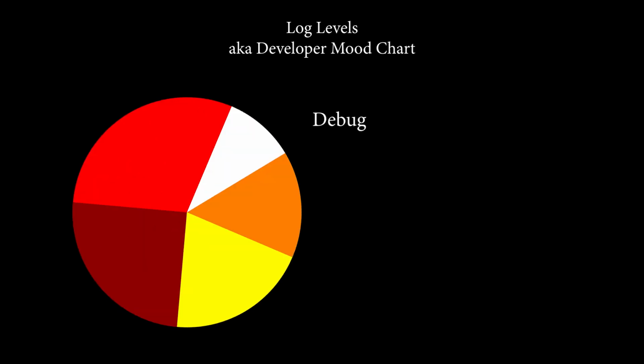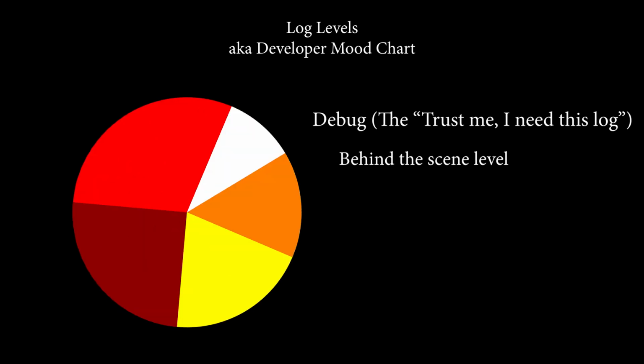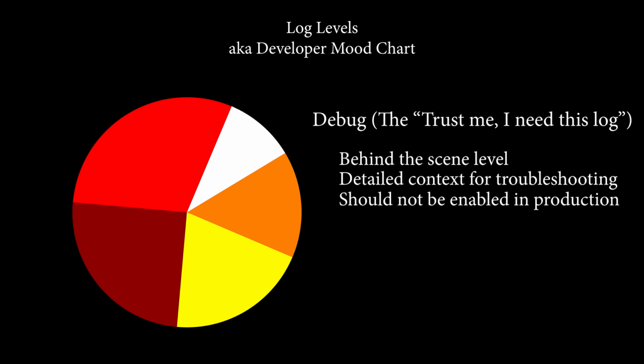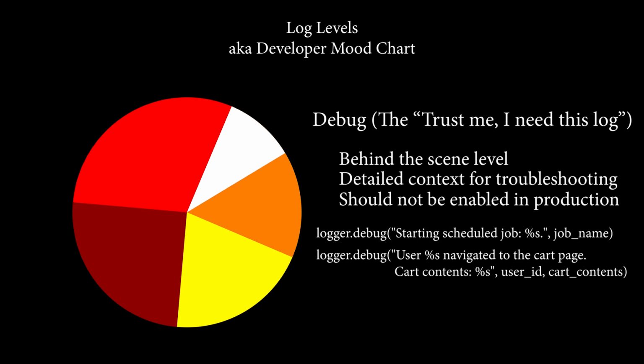Then we have the debug level. Consider this a behind-the-scenes level. It contains detailed context useful for troubleshooting, helping developers follow the execution path step by step. But it should not be enabled in production. Some examples are starting scheduled jobs, user navigated to cart page, or memory usage statistics.